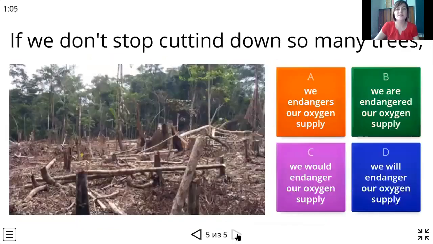Next sentence. If we don't stop cutting down so many trees, we endanger our oxygen supply. We are endangered our oxygen supply. We would endanger our oxygen supply. We will endanger our oxygen supply. So we've got the condition. We need the result used in future. And the only possible answer is C.